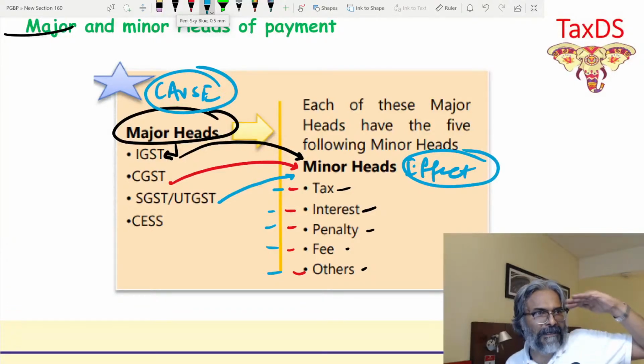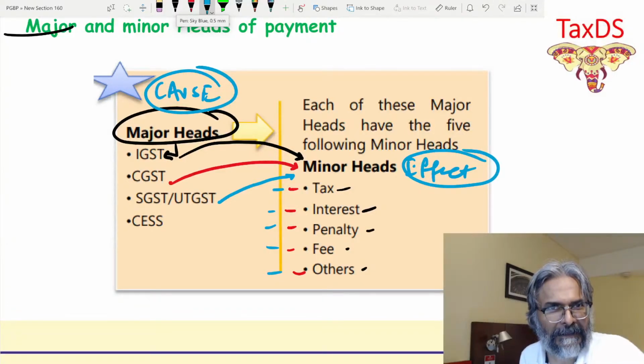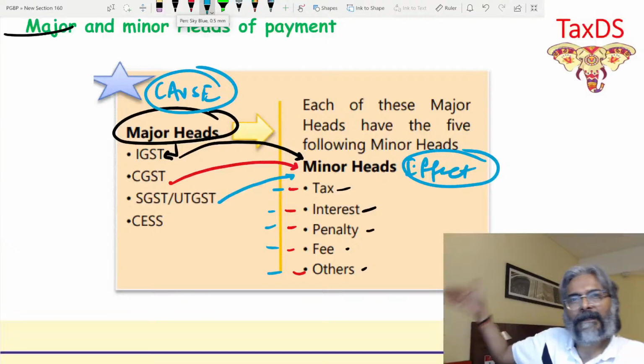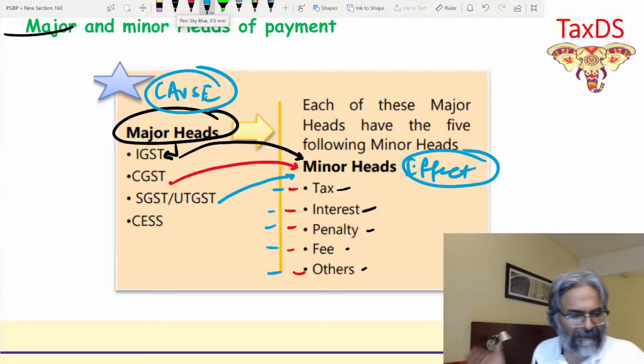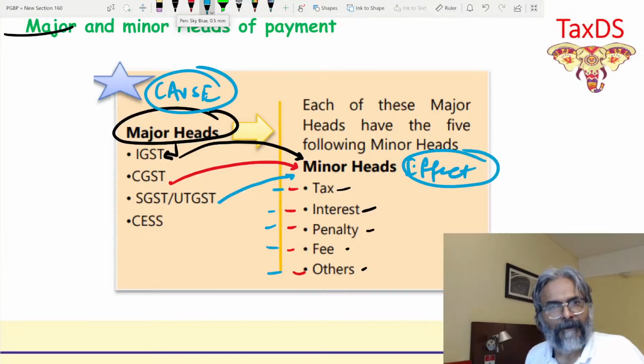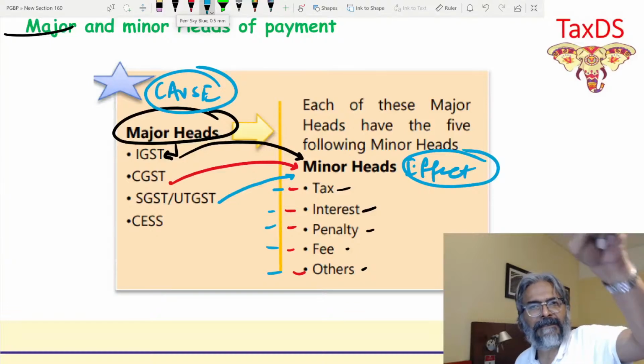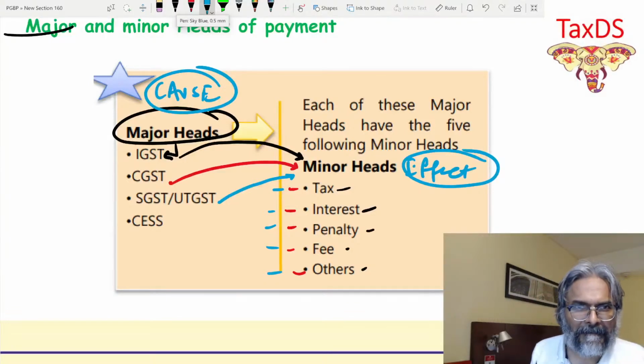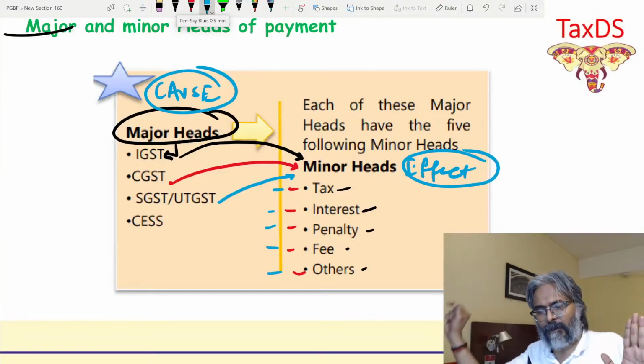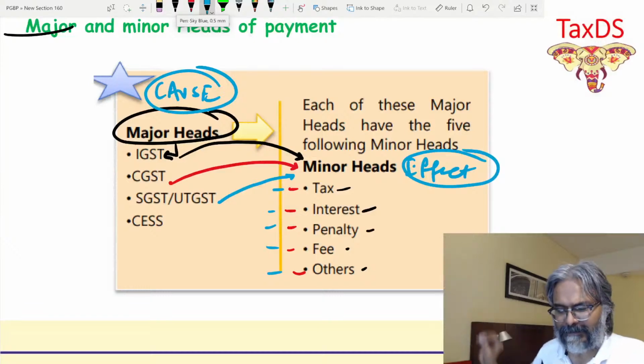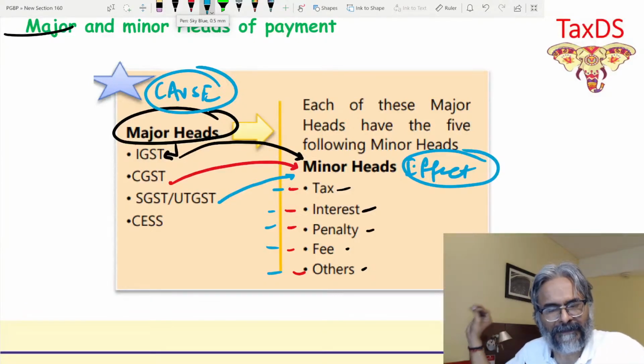Because the cause was that you were supposed to pay CGST, you ended up paying CGST tax, CGST interest, CGST penalty. The cause was SGST or UTGST, and the effect was SGST tax, SGST interest, SGST penalty.